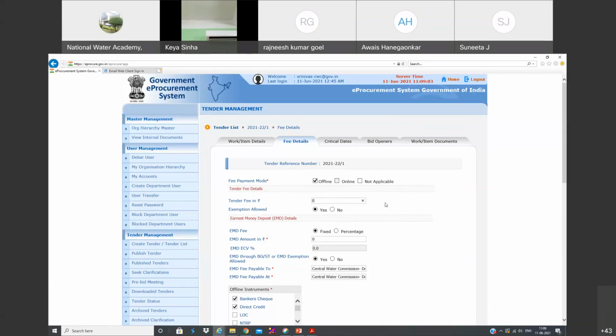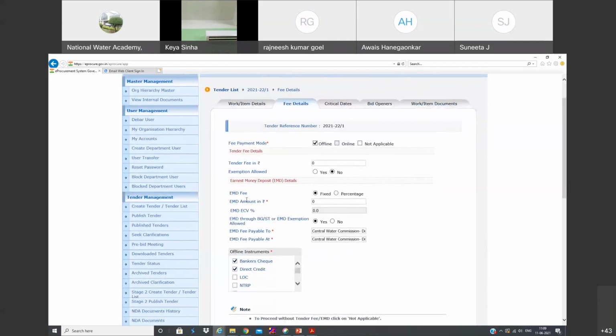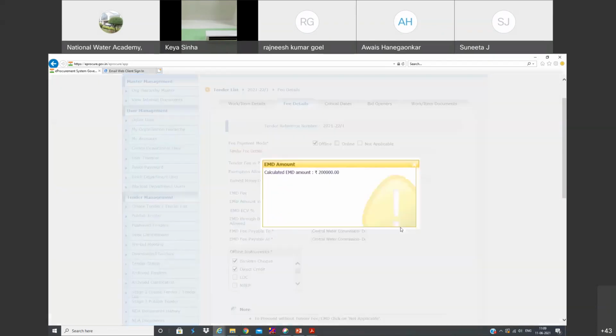So tender fee now, as I mentioned, there is no tender fee. You can keep 0, and you can keep No for exemption. Why? Because we have kept 0 here, so there is no point in allowing exemption. And EMD fee, as I mentioned earlier, as per GFR we can charge EMD from 2 to 5% of the estimated value. If it is a fixed amount, you can write it here, or you can simply mention the percentage. You can see it has automatically calculated the EMD.